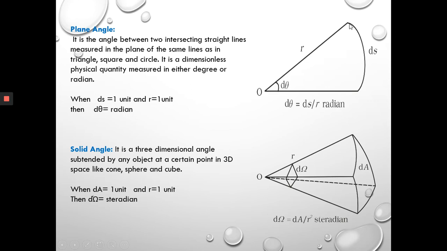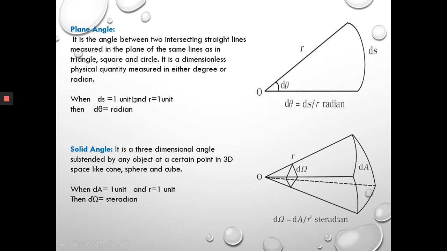For example, here in the figure, we are taking a small section of arc ds. An angle subtended at the center of the circle is d theta and the radius of the circle is given as r. Then we can find the plane angle as d theta is equal to ds by r. Why are we using this d here? Because it denotes that the arc we are taking here is very small and the angle subtended here is also very small.